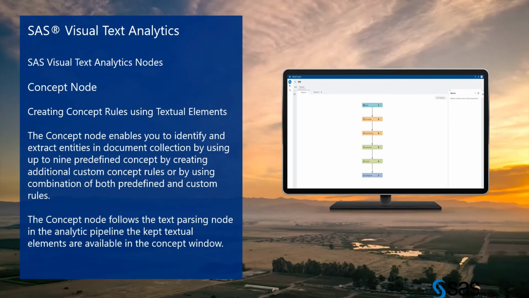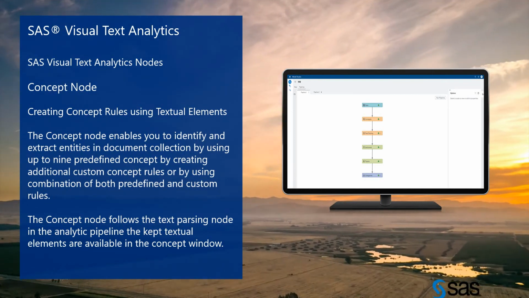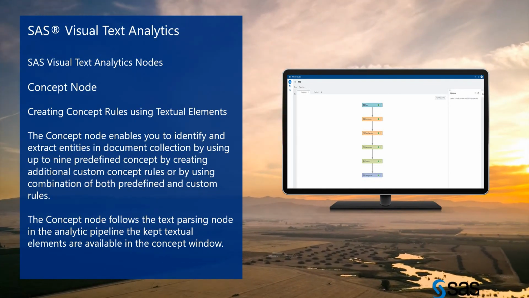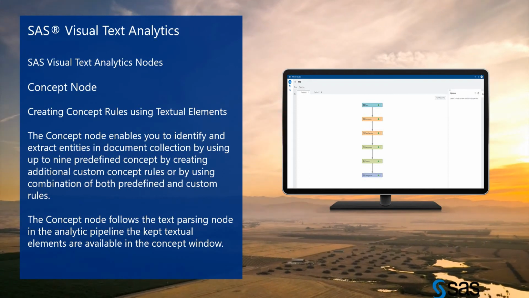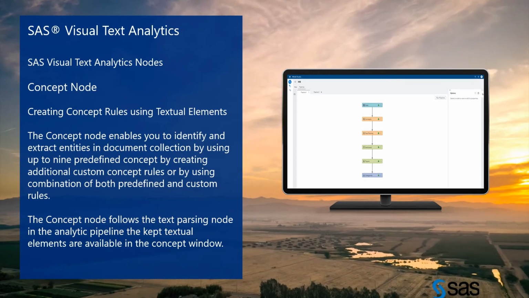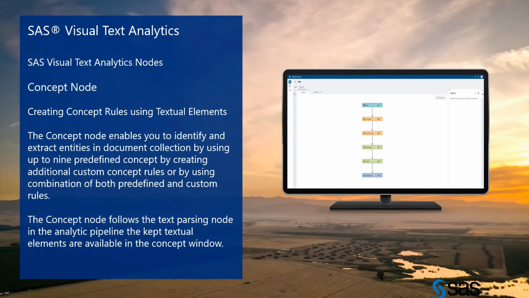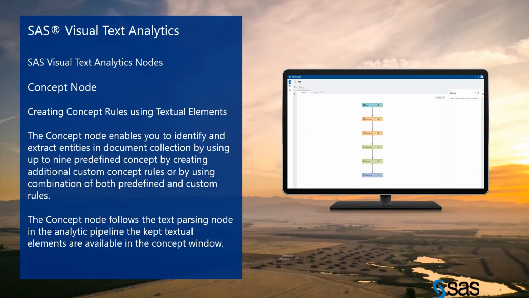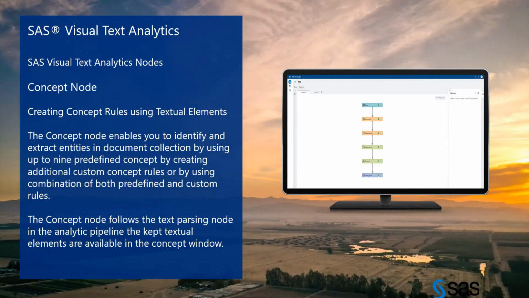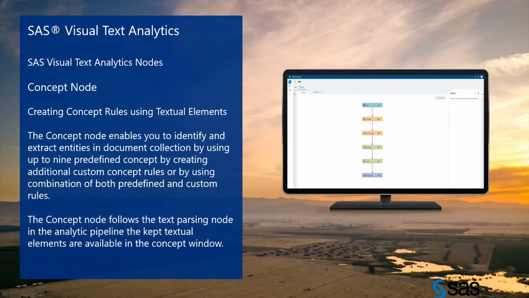Today we are doing the concept node. In SAS text analytics we have the nodes, and in the nodes we have the concepts node. So what is a concept node? It creates concept rules using textual elements. The concept node enables you to identify and extract entities in a document collection by using the 9 predefined concepts, by creating additional custom concept rules, or by using a combination of both predefined and custom rules.